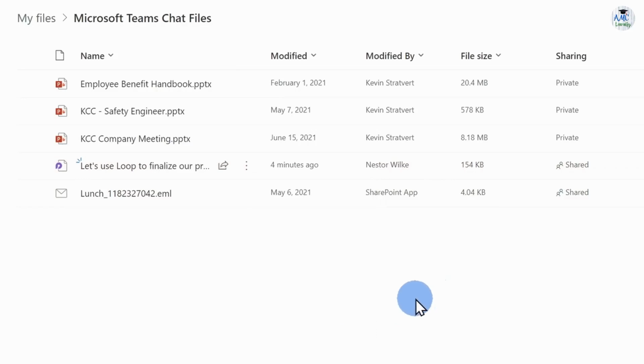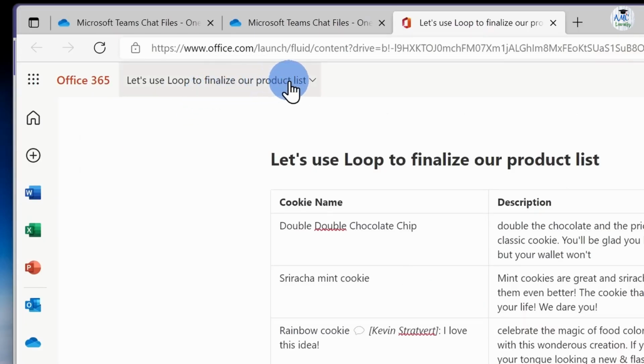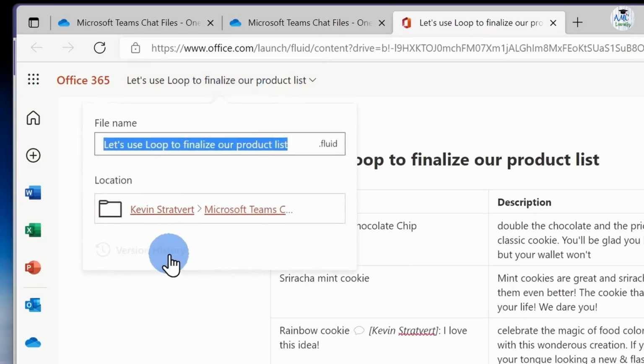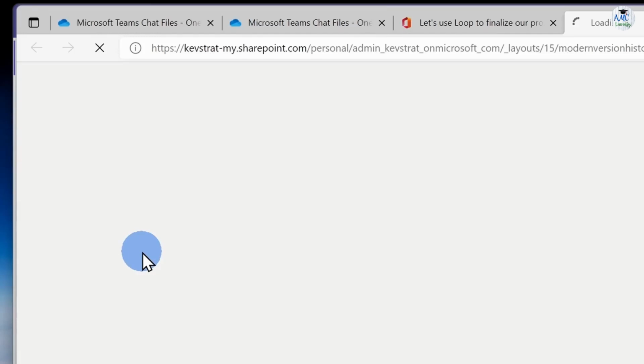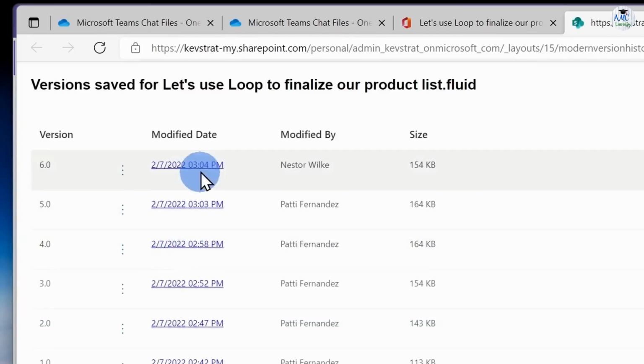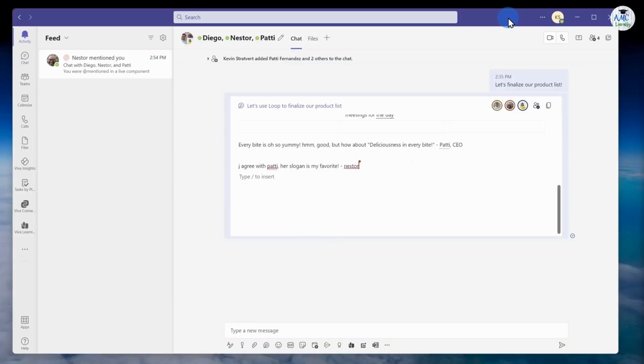One concern that you may have now is, however, what if someone enters, and perhaps they delete data, or perhaps they include something that wasn't necessary? In other words, exactly like with any other OneDrive file, I am able to view the version history, and I could access any previous iteration of this file in this manner.